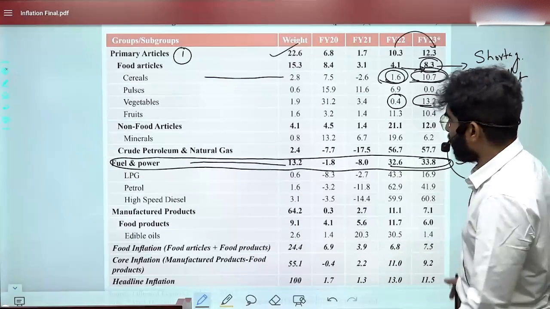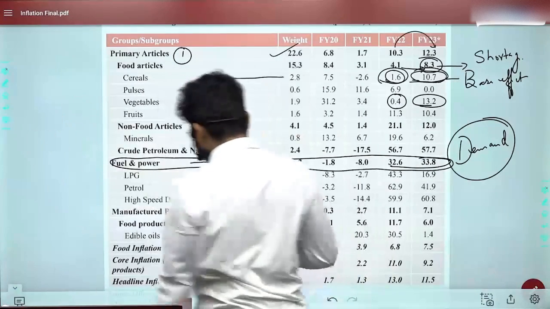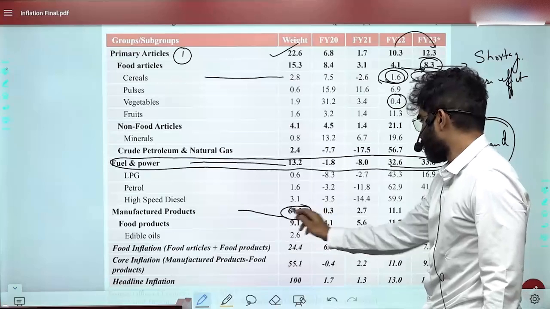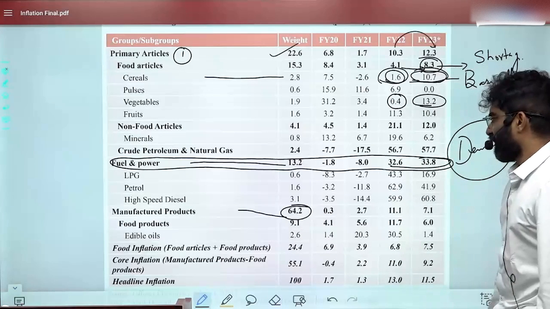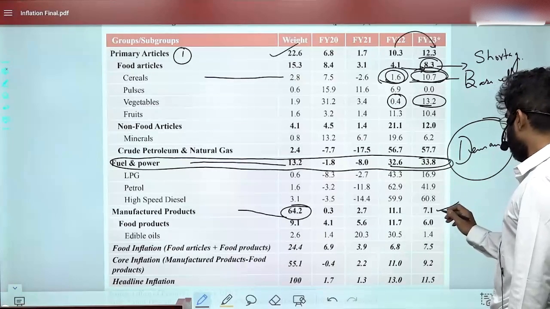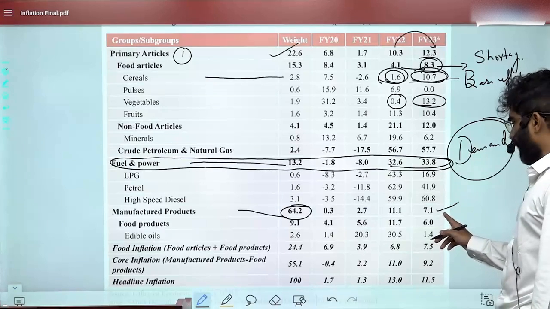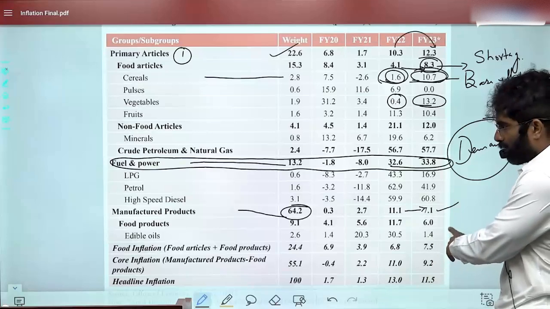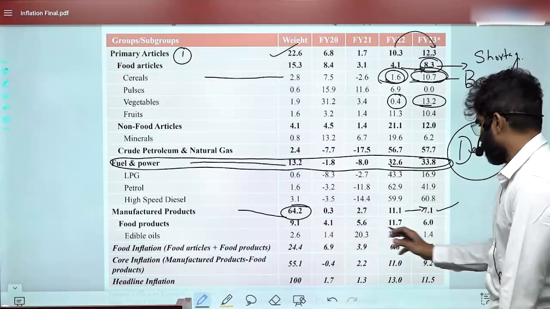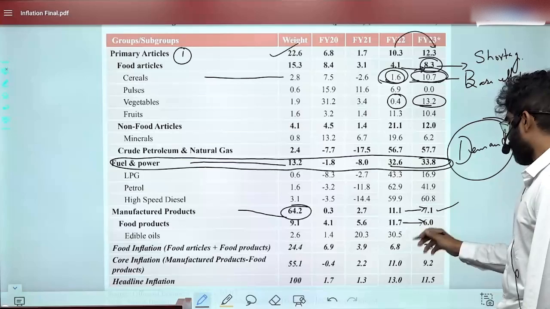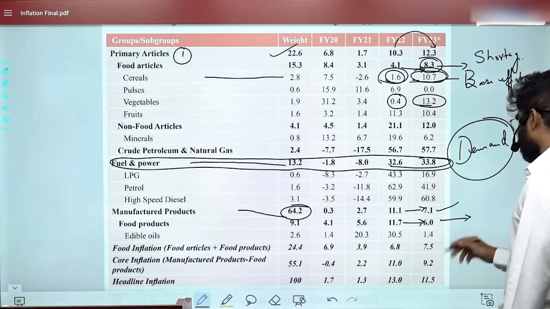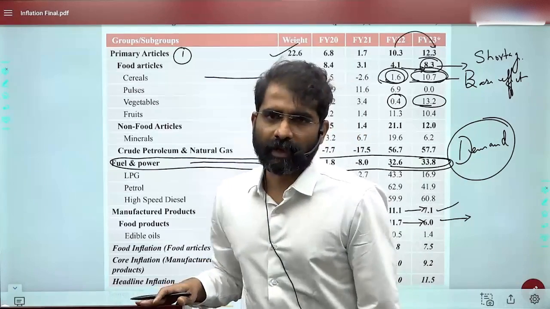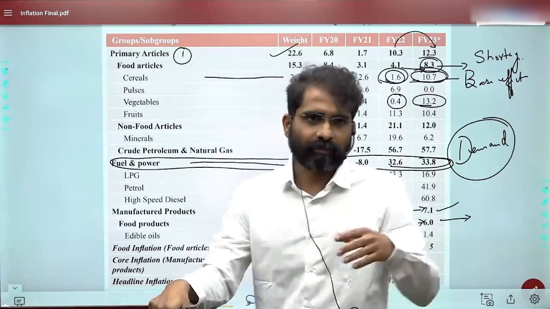Now, if we try to make an observation, see here, manufactured products, the weightage here is 64.2. There is a reduction with respect to manufactured products, 11.1 to 7.1. And food products, there is a reduction here because the government has also taken some measures, reducing some import duties and coming up with stock limits with respect to some items.